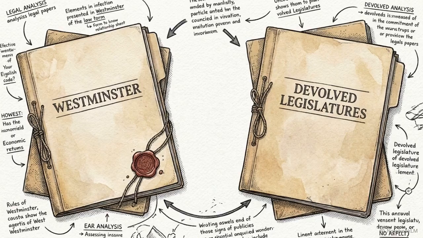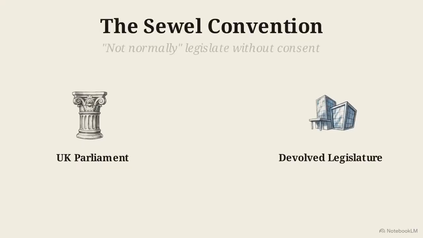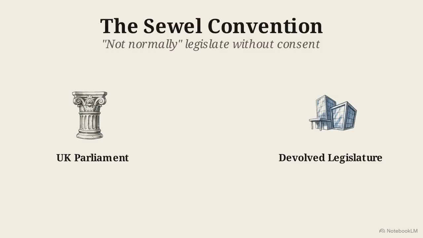Politically, Westminster tries to avoid stepping on toes. Under the Sewell Convention, the UK Parliament promises it will not normally legislate on devolved matters without asking the relevant devolved legislature for permission, using a legislative consent motion.